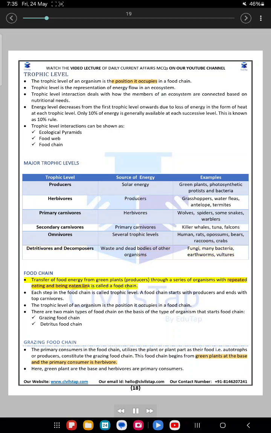Food chain. The transfer of food energy from green plants, the producers, through a series of organisms with repeated eating and being eaten, is called a food chain. Each step in the food chain is called a trophic level. A food chain starts with producers and ends with top carnivores. The trophic level of an organism is the position it occupies in a food chain.